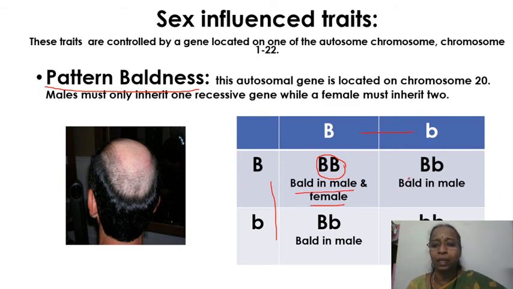Whereas in a heterozygous condition, only the male will be bald, whereas the females will be normal. In this case, both of them are going to be normal. In a single statement, if I tell this condition, you can tell that this gene will act as a dominant character in case of male and as a recessive character in case of females. Because in heterozygous condition, it is expressed only in males, not in females. So, in a single statement, this acts as a dominant trait in case of male, whereas it acts as a recessive trait in case of females.